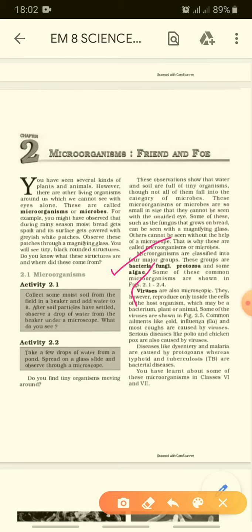Viruses are also microscopic, and they reproduce inside the cell of the host organism. Common ailments like cold and flu are caused by viruses. Serious diseases like polio and chicken pox are also caused by viruses.